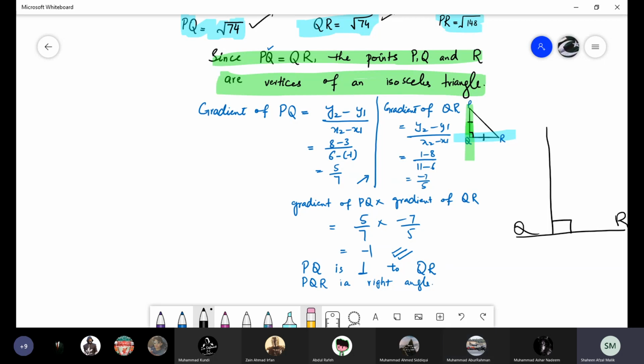You know that when we are writing angle PQR, which one is the middle value? The angle is at that point always. Whatever is the middle value, the angle is at that point. So it means that we have to prove that this angle Q is a 90-degree angle. It comes after proving that line PQ is perpendicular to line QR.